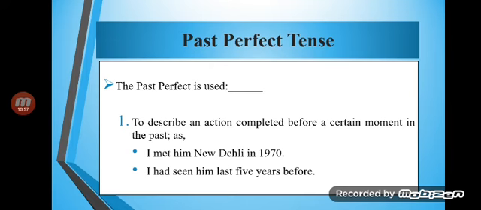And the past perfect is used after the helping verb. So तो past perfect क्या है? जब किसी एक पर्टिकुलर टाइम में, एक डेफिनेट टाइम में, पास्ट में it has finished, the action that has finished, and it is used with the helping verb. What is that helping verb? Has, had, have. Sorry, had. So how are we going to make it? I met him in New Delhi in 1970. I had seen him. Whenever we use has, had, we all the time use the third form of the verb.